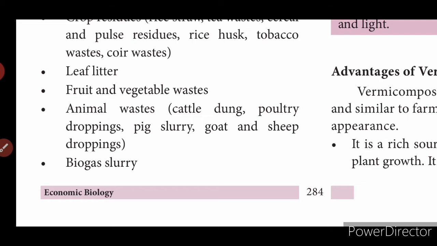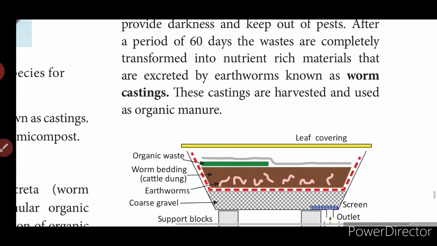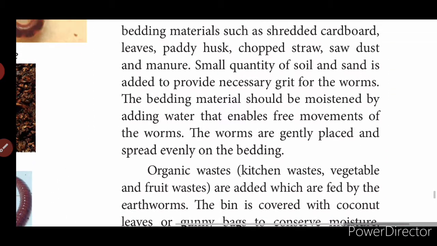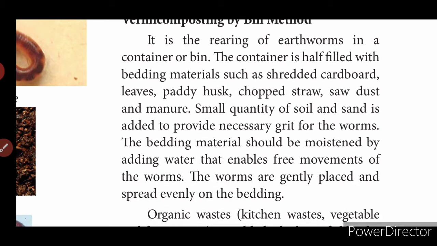The vermicomposting by bin method. There are methods to prepare this vermicompost. So first is vermicompost prepared using the bin method. It is the rearing of earthworms in a container or a bin. The container is half filled with bedding materials such as shredded cardboard, leaves, paddy husks, chopped straw, sawdust and manure. A small quantity of soil and sand is added to provide necessary grit for the worms. The bedding material should be moistened by adding water that enables free movement of the worms.